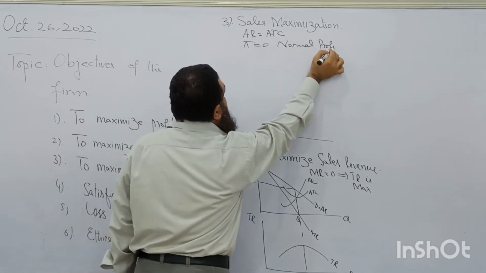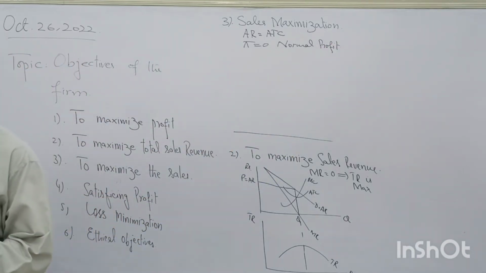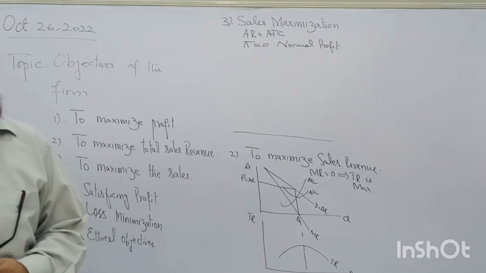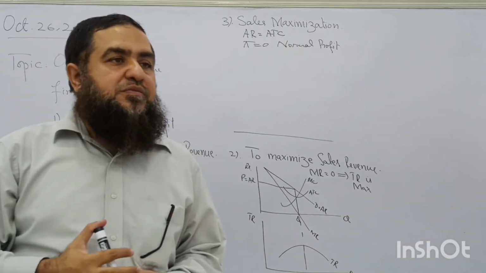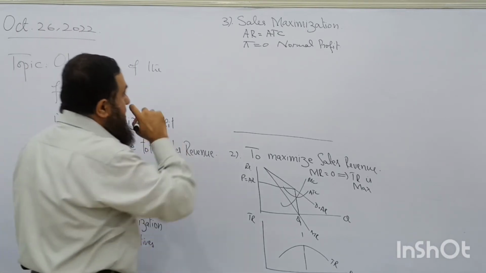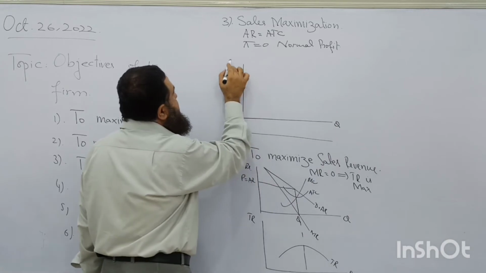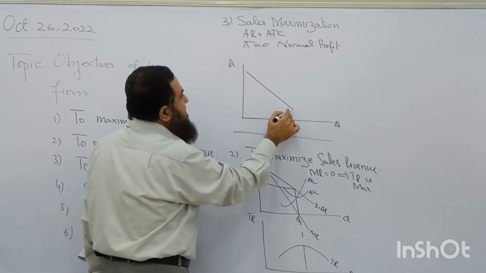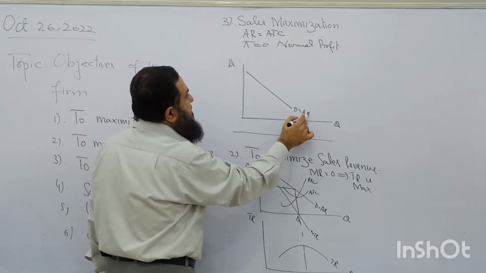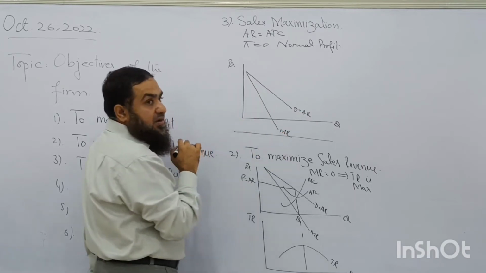So at the point of production where the firm is earning normal profit, what objective is it having? The sales maximization. So if I draw the diagram of sales maximization, again this is the demand curve which is equal to average revenue. This is going to be the marginal revenue.